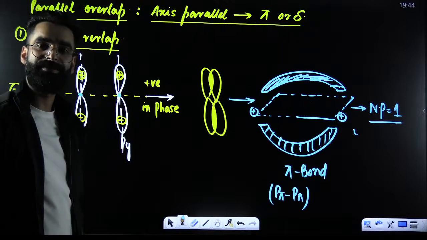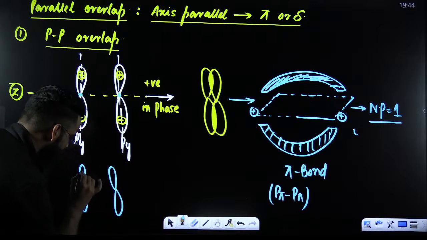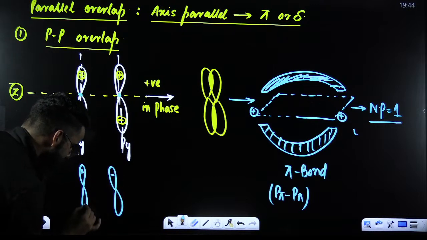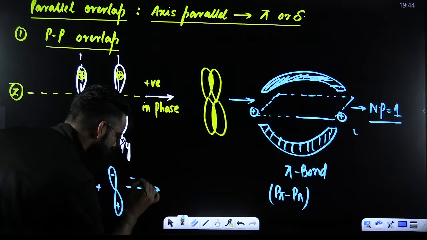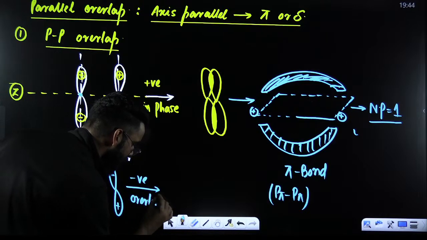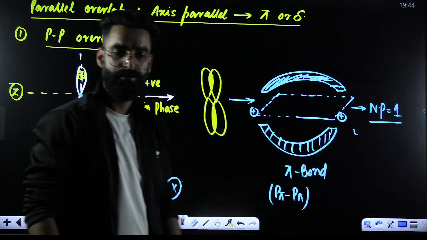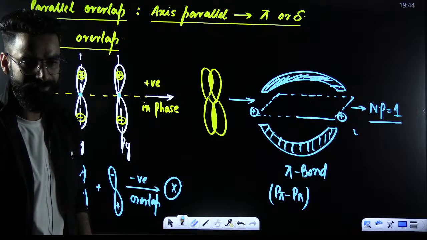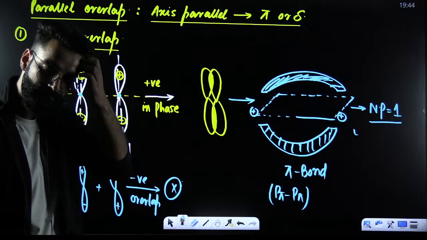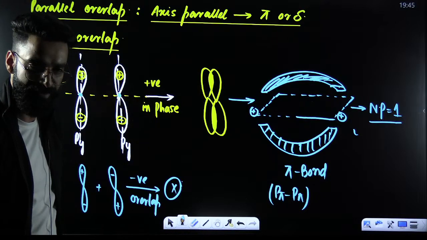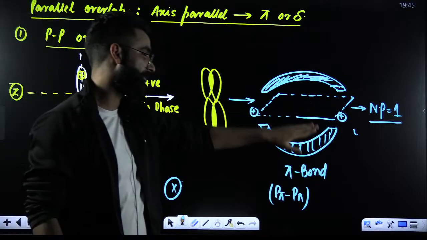Now, what about negative overlap? How are you going to show the negative overlap? Let me show you. Let's say this is your p. Give this positive, give this negative. Give this negative, give this positive. Opposite sign, same side. Which overlap is this going to be? Negative overlap. And negative overlap does not lead to the formation of any bond. I believe I'm clear. Perfect, people. So this was your pp parallel overlap, which leads to the formation of a pi bond, right?